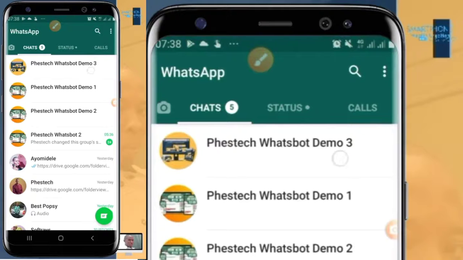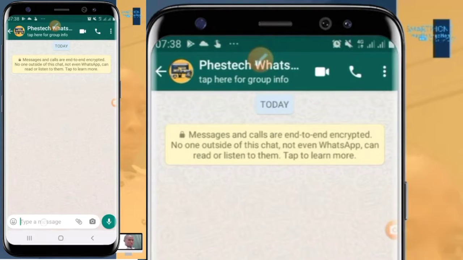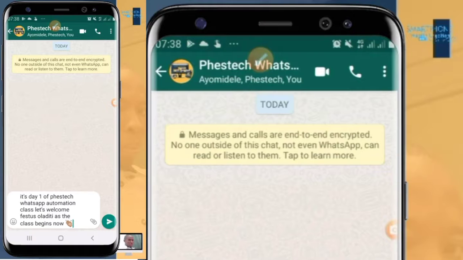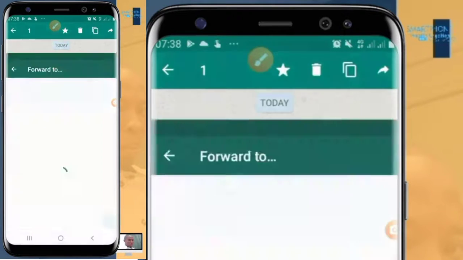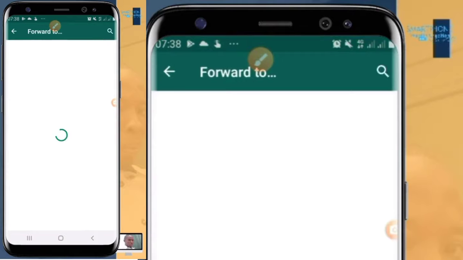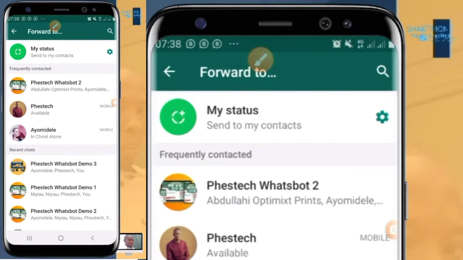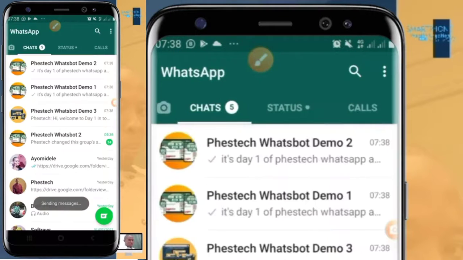So I'll just drop it here, maybe in one of the groups. Paste. Send. And all I'll just do is to forward the trigger word to the other groups too. So I forwarded it to other groups.